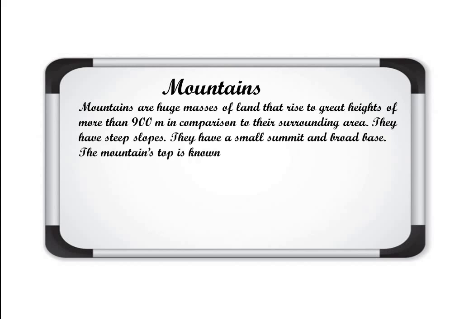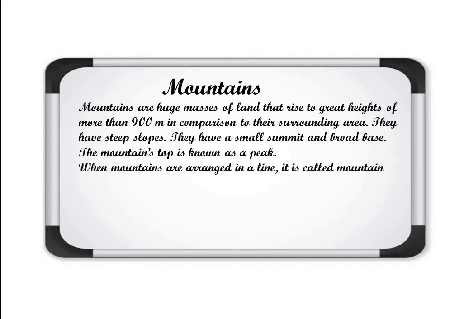The mountain's top is known as a peak. When mountains are arranged in a line, it is called a mountain range. Clear? When different mountains all together are in a line, that is known as mountain range. Like Himalaya, we can say Himalayan range. Alps mountains are there, so we can say the range when they are arranged in a line.